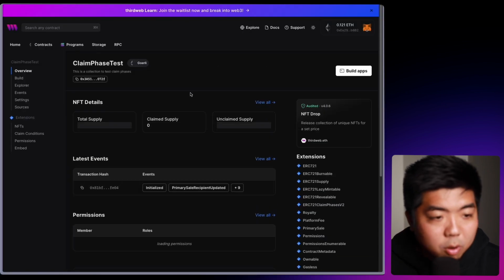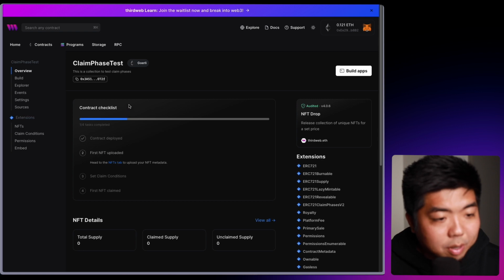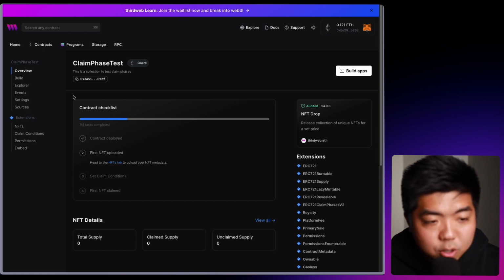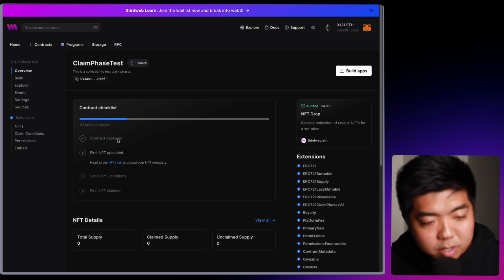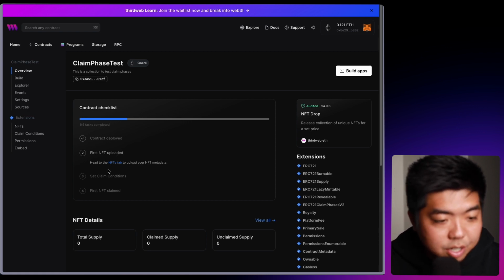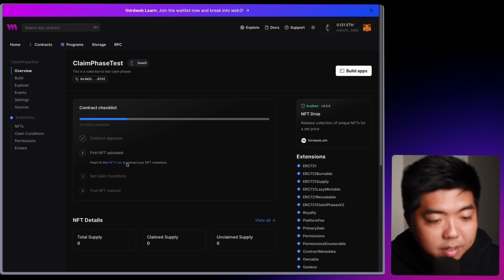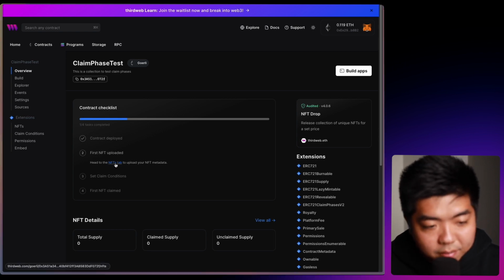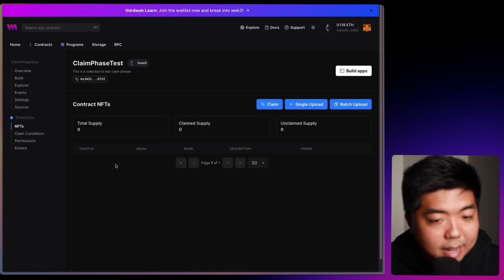And once that has been deployed, we'll be brought to our dashboard here. We do have a nice little contract checklist here that tells us what steps we need to do in order to deploy our NFT collection here. We already deployed our contract. The next thing we would have to do is head on over to the NFT tab and upload our NFT metadata. So we can click that right there.